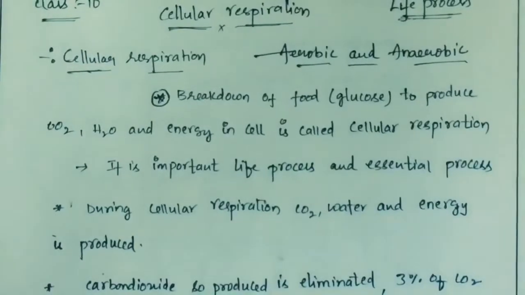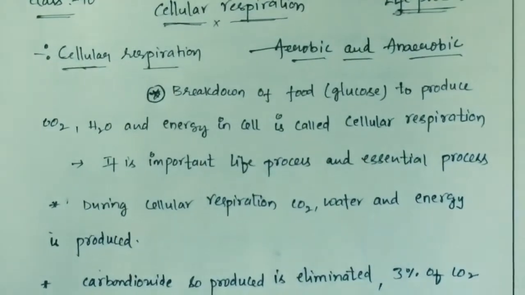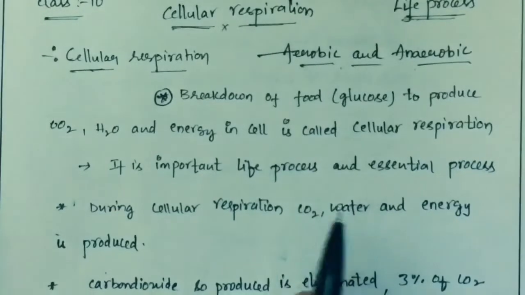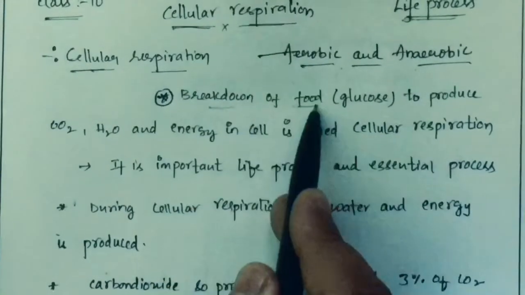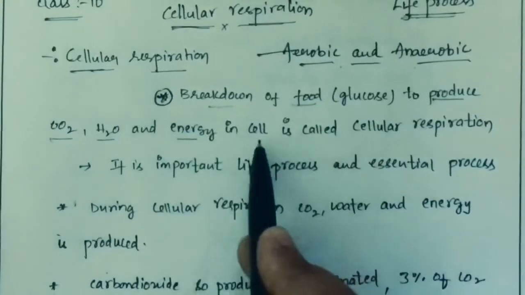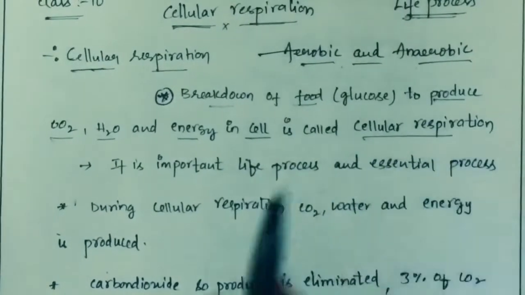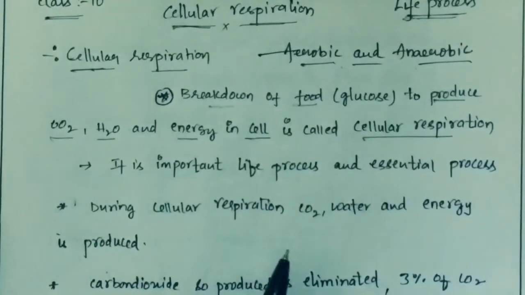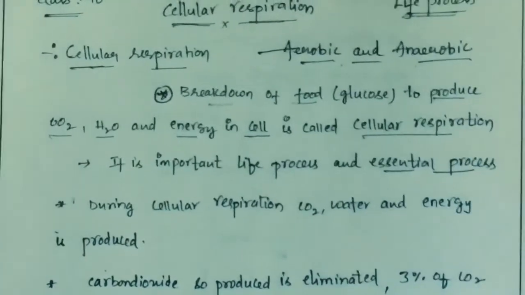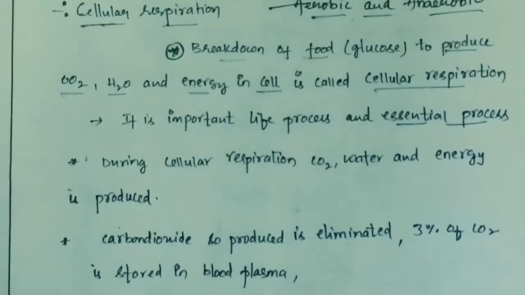Today's class is about cellular respiration, that is aerobic and anaerobic respiration. So what is cellular respiration? Cellular respiration is the breakdown of food to produce carbon dioxide, water and energy in the cell. It is one of the very important and essential processes that should take place in every living cell.